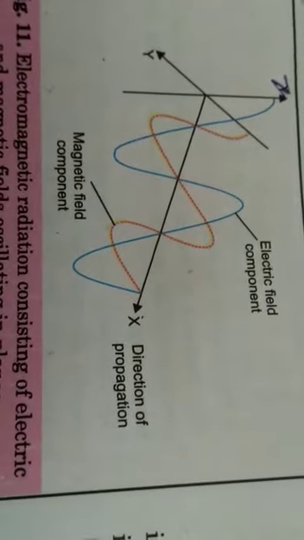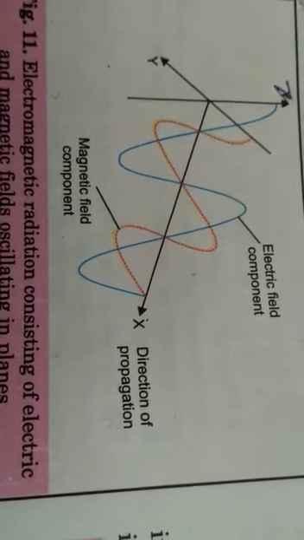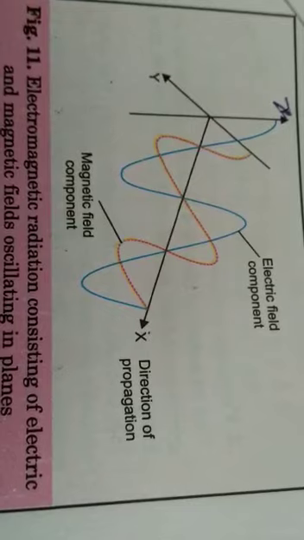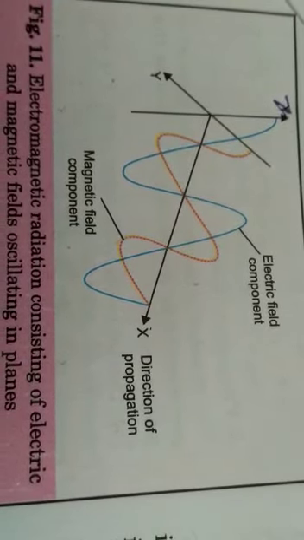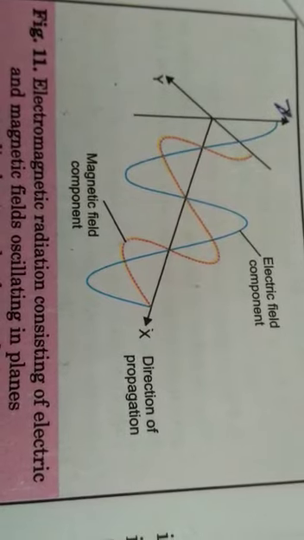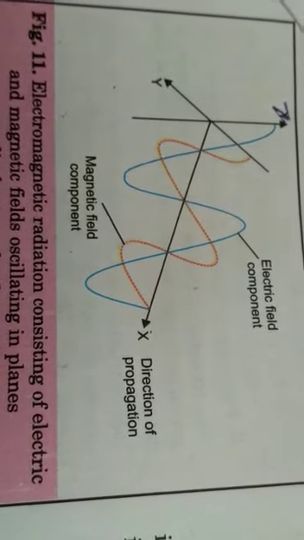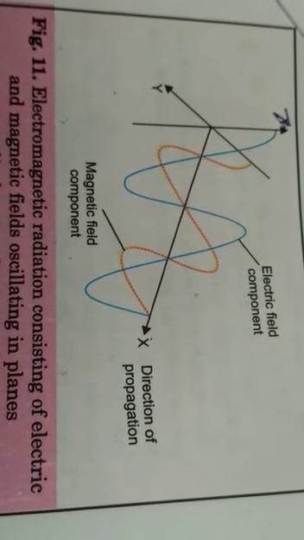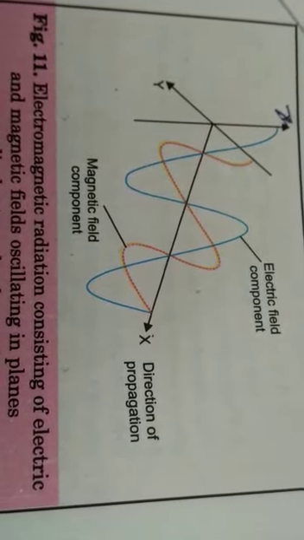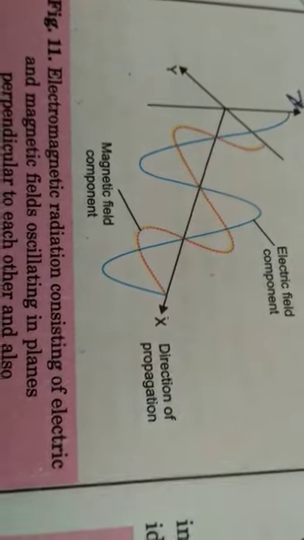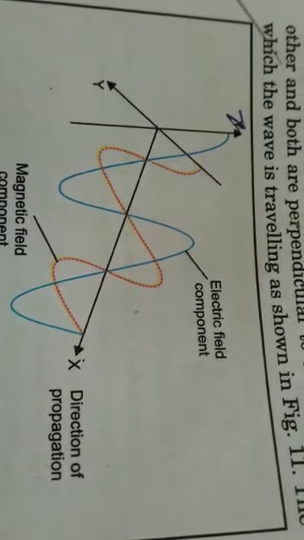Thirdly, electromagnetic radiations are of several kinds which differ from one another in wavelength or frequency. When electromagnetic radiations are arranged in order of their increasing wavelength or decreasing frequency, the complete spectrum obtained is called the electromagnetic spectrum. This is the definition of electromagnetic spectrum.